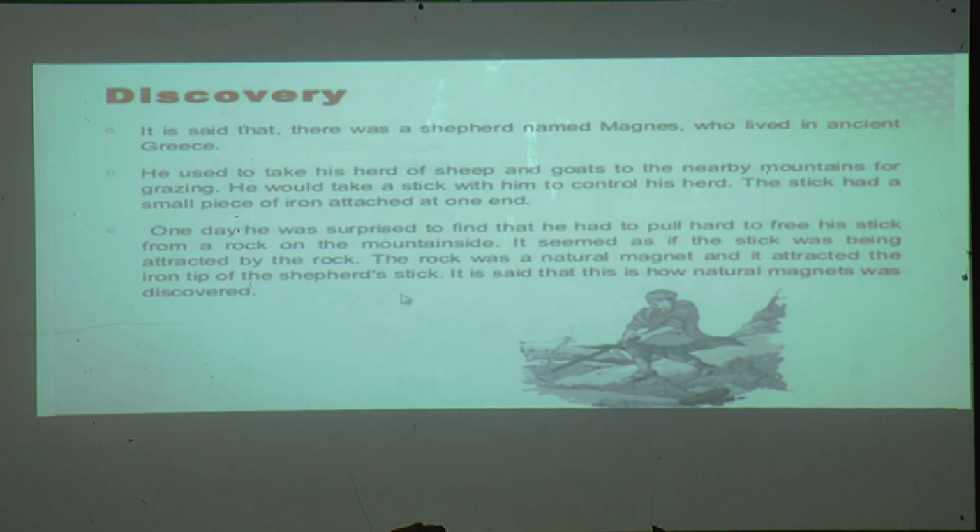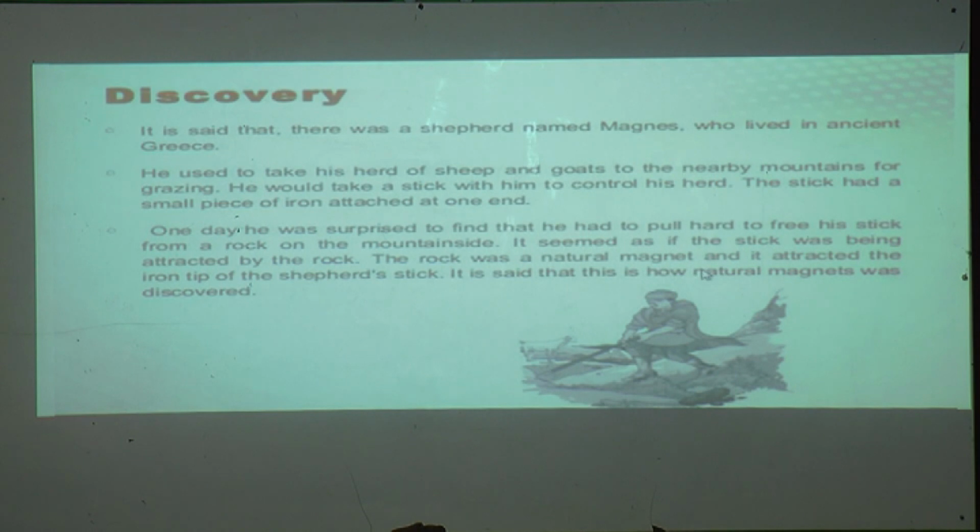of the shepherd's stick. It is said that this is how natural magnets were discovered. The shepherd came to know that this rock is not like other rocks; this rock is something different and has some different characteristics.